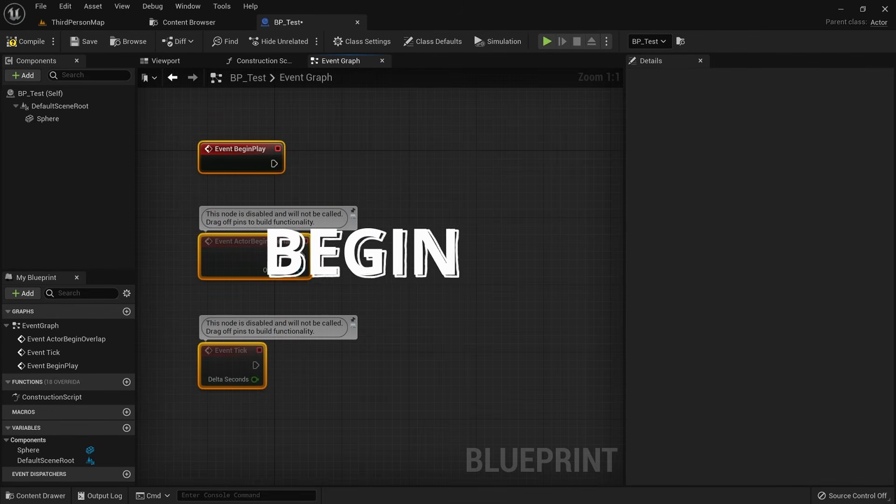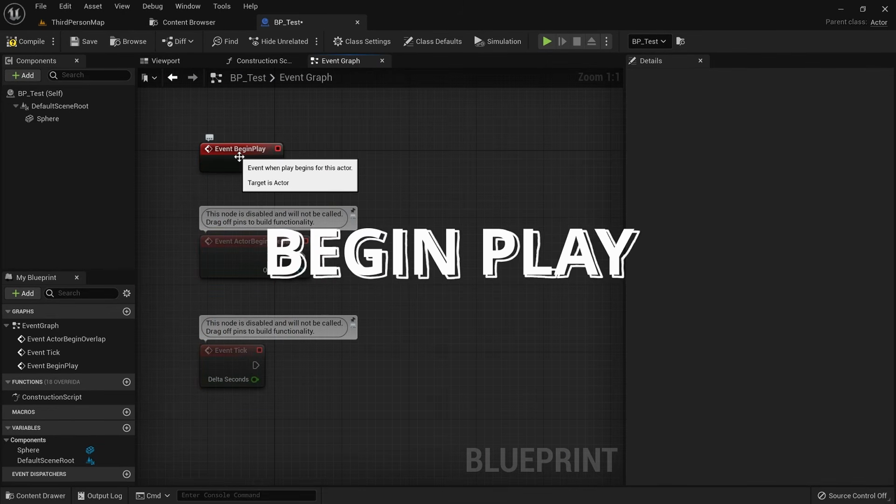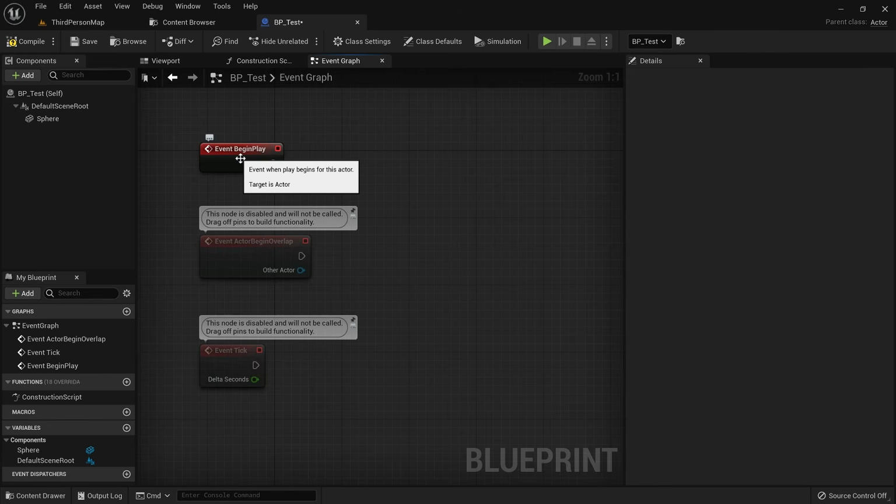Let's have a closer look at the begin play event. This event is fired off when the game begins for this actor. In case the actor was placed in the world, this is triggered once we start the game. But this is also triggered for actors that are spawned dynamically later on.